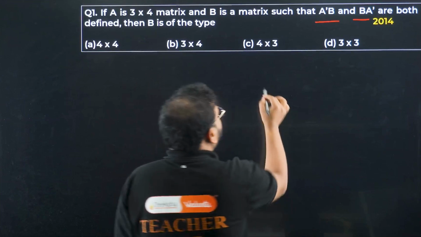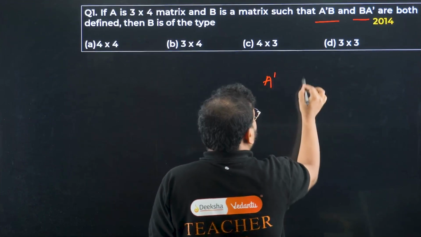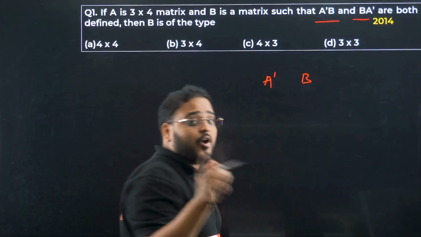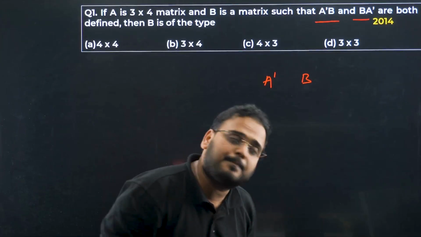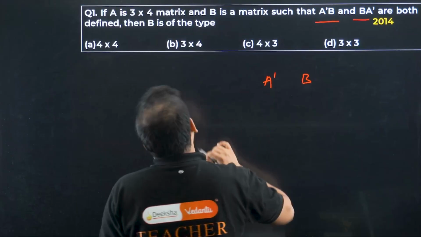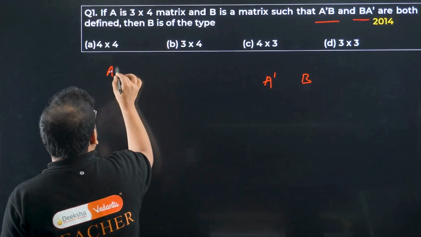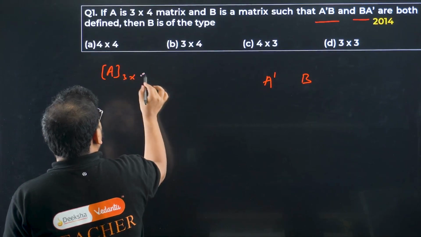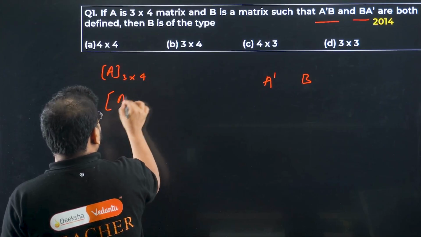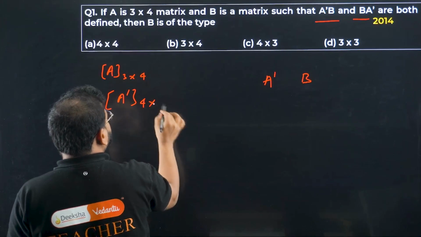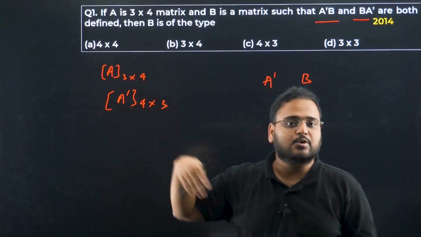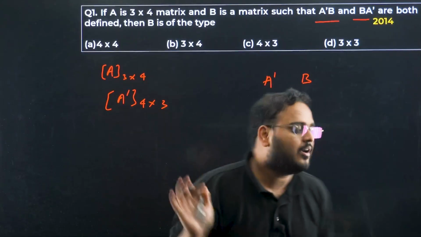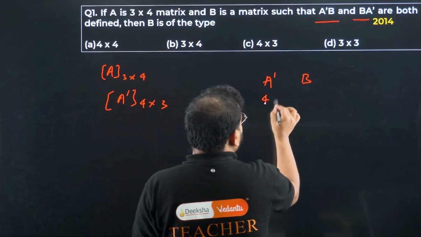What is it? Remember, A dash into B we are writing. So the number of columns in A dash should be the same as the number of rows in B. What is A dash order? If the order of A is 3 cross 4, then A dash order will be 4 cross 3. Dash means transpose. What happens in transpose? The columns and rows are interchanged. We get 4 cross 3.